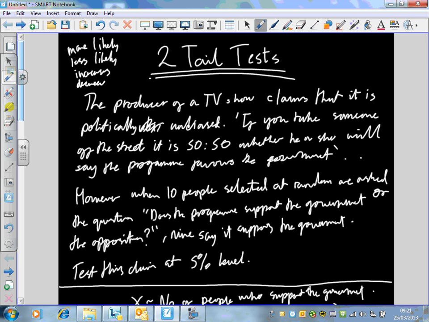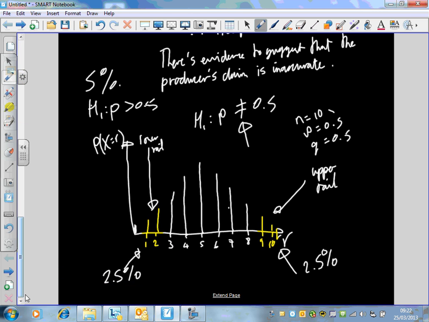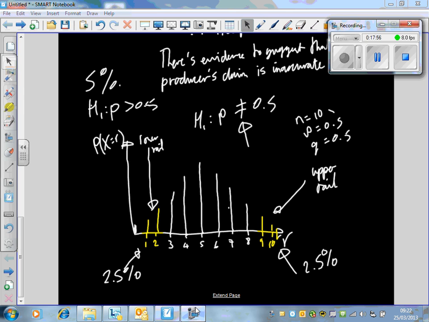Things like more likely, less likely, proportion increases, proportion decreases. If you see words like this, you're thinking this is just a one-tail test, just as normal. If you're not seeing things like this, then you're thinking this is two-tail. Okay? Any questions with